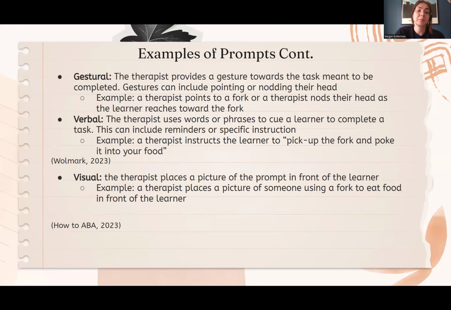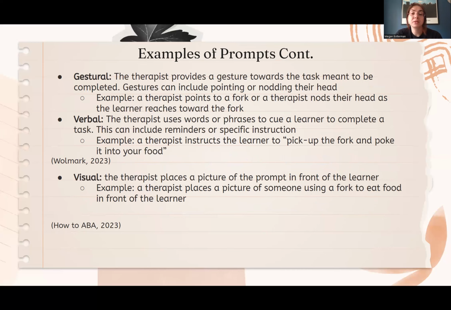More examples of prompts. Gestural. The therapist provides a gesture towards the task meant to be completed. Gestures can include pointing or nodding their head. An example is a therapist points to the fork or a therapist nods their head as the learner reaches towards the fork.